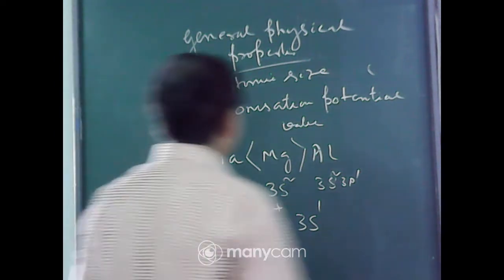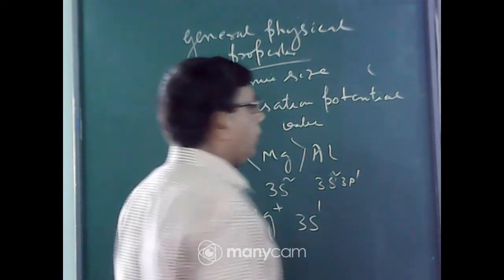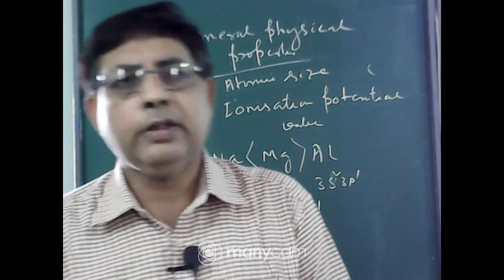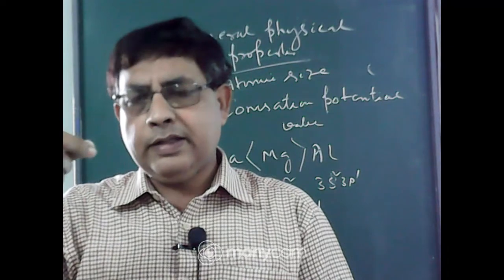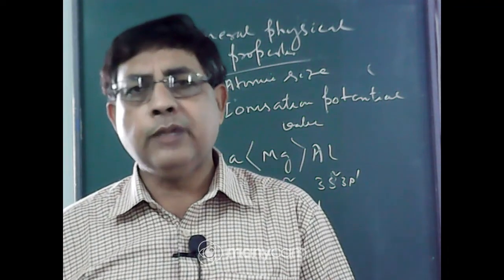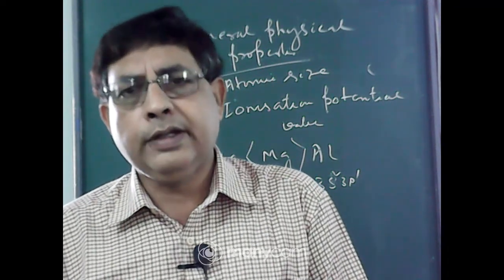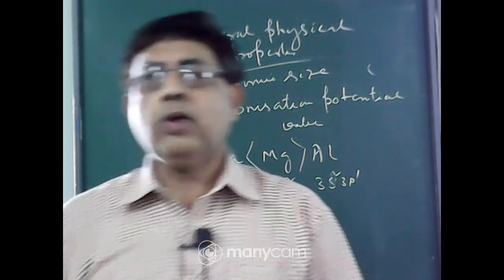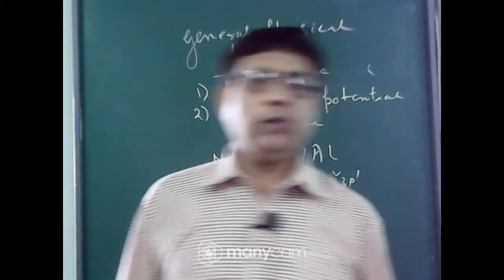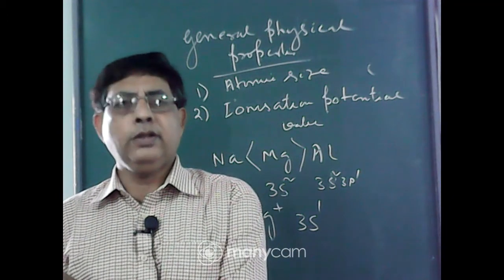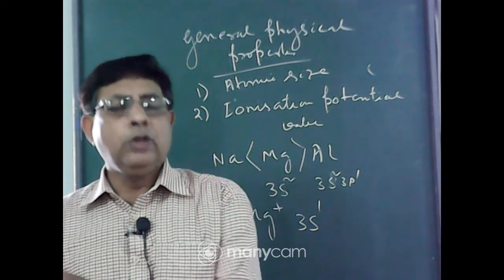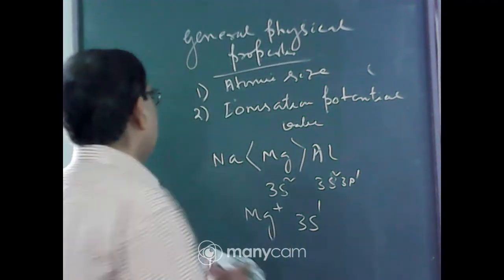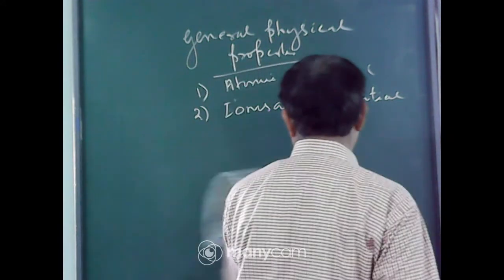So the IP value generally decreases down the group. That is, beryllium has maximum IP value due to very small atomic size. Then from beryllium to magnesium to calcium to strontium to barium to radium, IP value gradually decreases due to increase in number of shells. Atomic size will increase. So the outermost electron is far away from the nucleus, so it is very loosely held by the nucleus, so it can be easily removed. So IP value decreases down the group from beryllium to radium. So this is the ionization potential value.